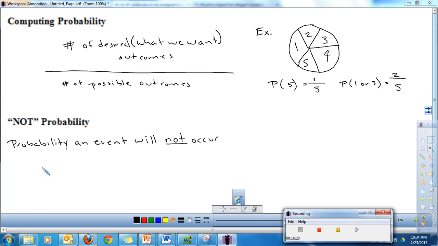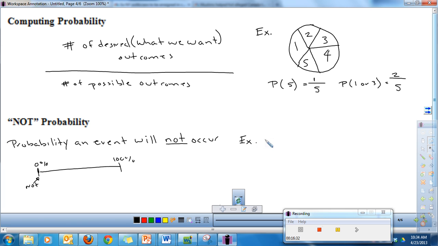So think about it in terms of our scale from before. We went from 0% to 100%. If something will not occur, we need to be over here, guaranteed not to occur. That's that 0% mark.